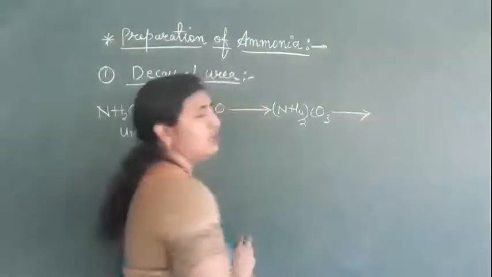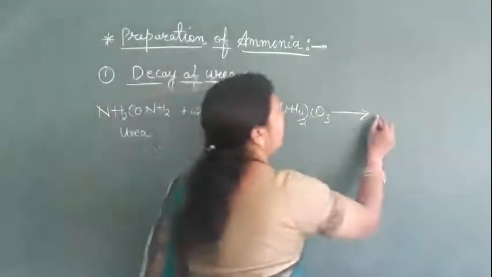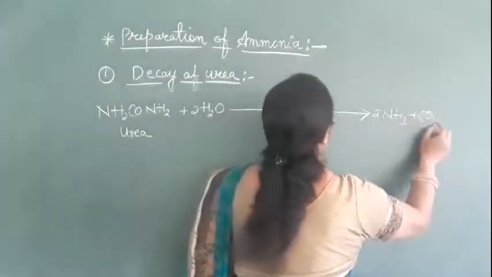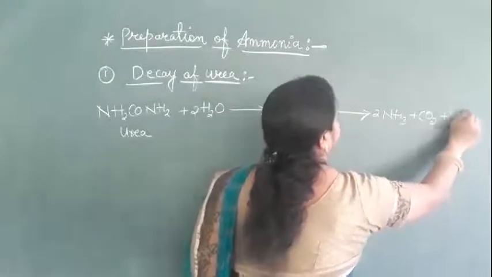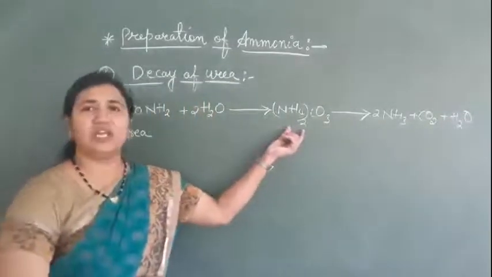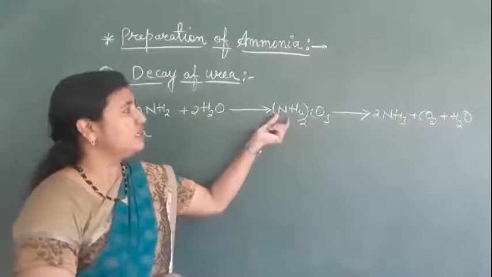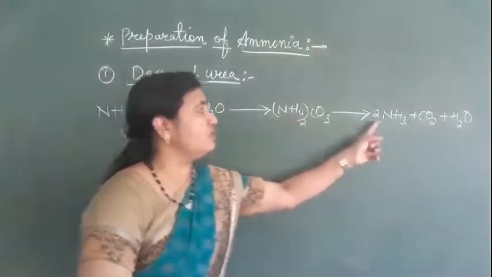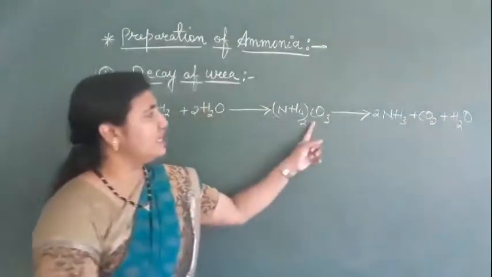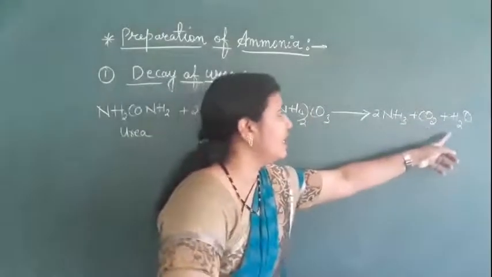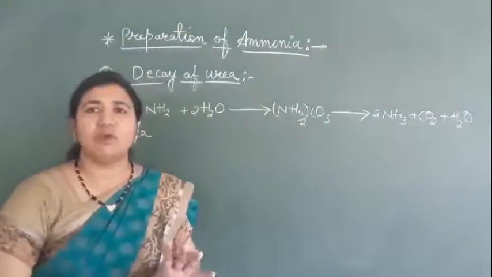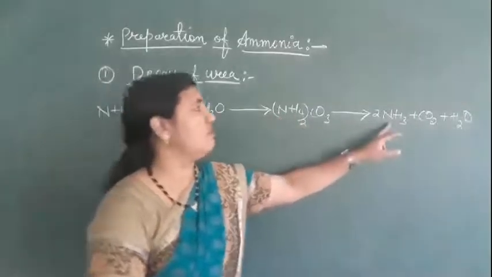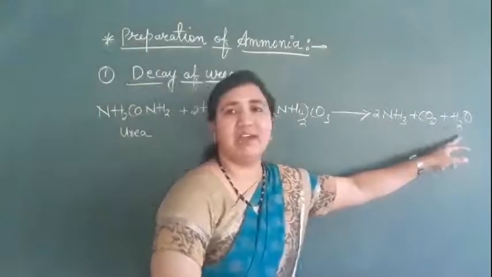This ammonium carbonate further decomposes into 2NH3 plus CO2 plus H2O. NH4 taken twice, so here we get 2 NH3, with 2 threes are 6 hydrogens. Next we get CO2 and the water molecule. So ammonium carbonate on decomposition gives ammonia, carbon dioxide and water.